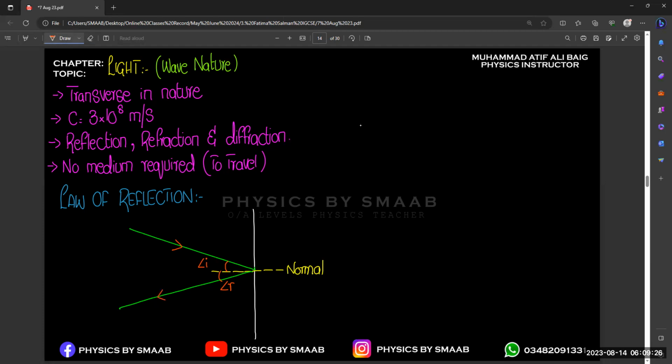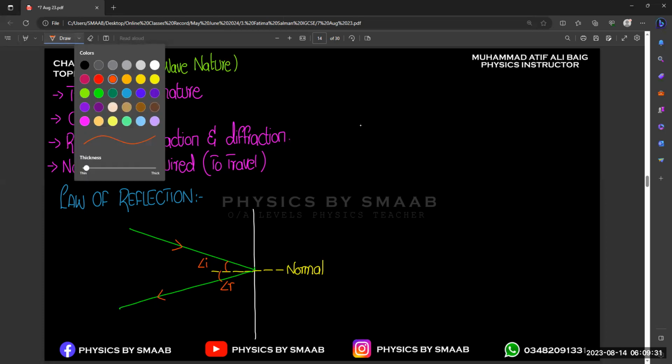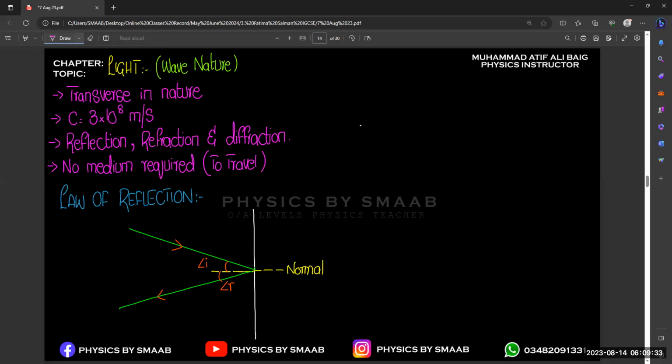So in this way, we easily measure the angle for the incident ray and for the reflected ray. And this angle is known as the angle of reflection, and this one is known as the angle of incidence.